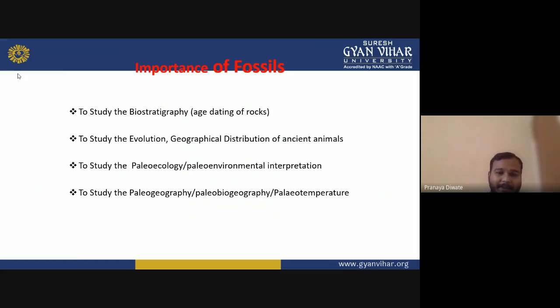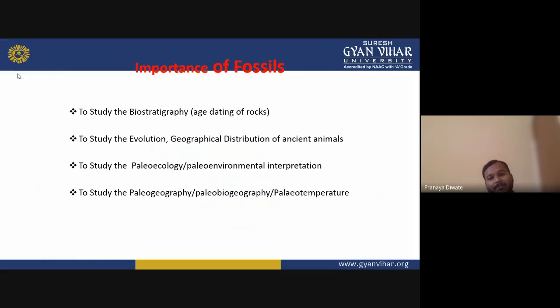What do all these terms mean? I will explain them one by one. Biostratigraphy relates to a stratigraphic column, which is a sequence, a layering of different rocks, each having a different age.